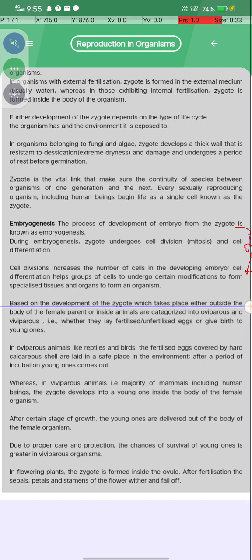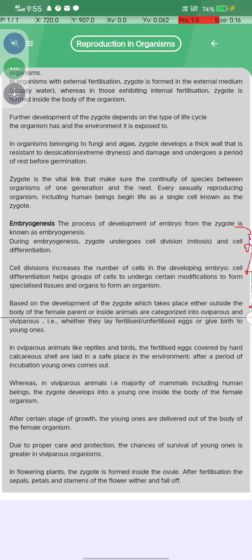Based on the development of the zygote, which takes place either outside the body of the female parent or inside, animals are categorized into oviparous and viviparous, that is, whether they lay fertilized or unfertilized eggs or give birth to young ones.